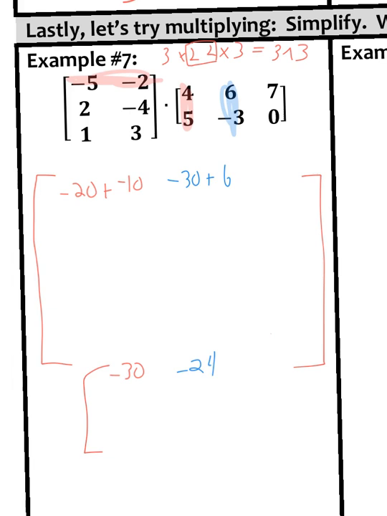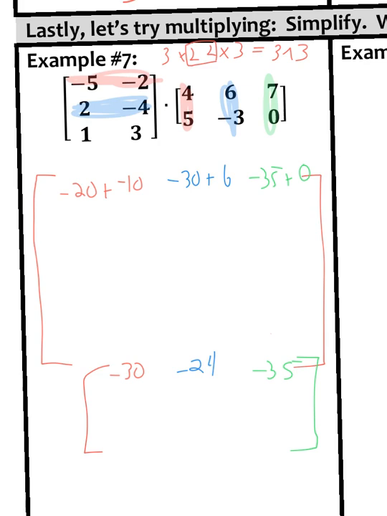Now I'm going to do the top row by this column. So negative 5 times 7 is negative 35. And add it to negative 2 times 0, which is 0. So that is the top row. So now we're going to do the exact same thing with the middle row. So pause and try it. See what you get.